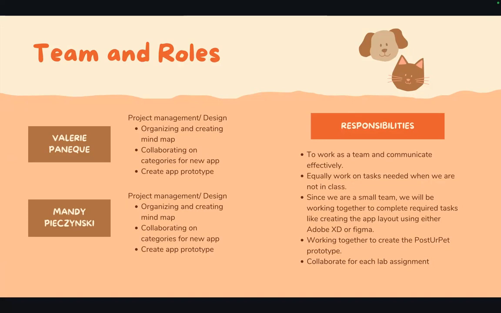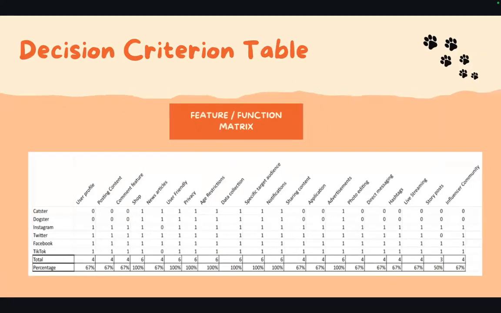So our next slide is the decision criterion table. This just shows the similar features that some of the websites and apps that we looked at have with one another. Ideally, we want our app to be at 100%. So we went through all of these just to see what kind of features they had, and they didn't have. We want our app to have all of them.